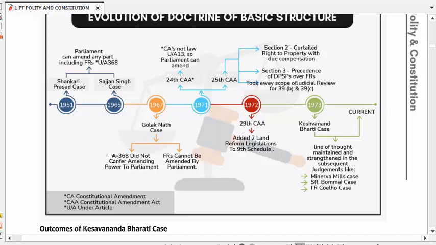So if we conclude, we say that an amendment done under Article 368 will be null and void if it takes away fundamental rights, if it violates fundamental rights.